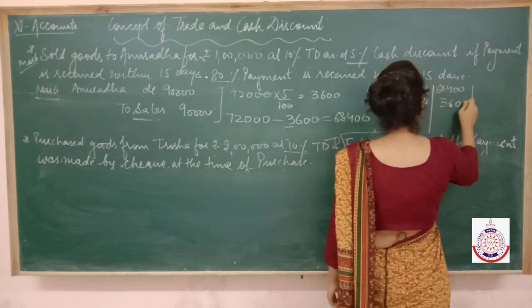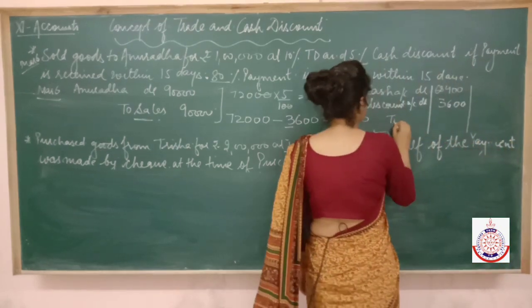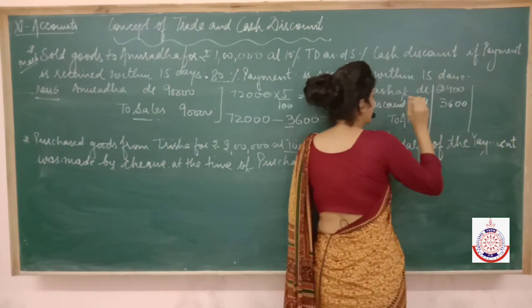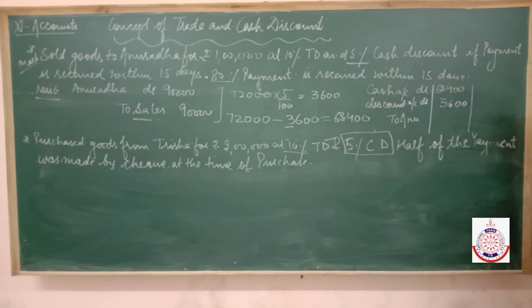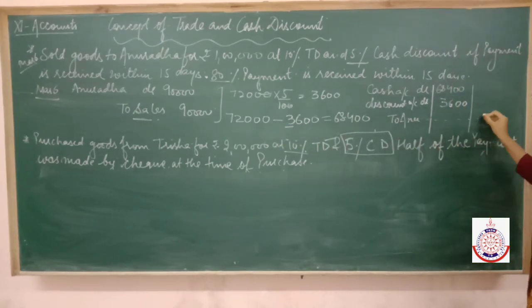3,600. And who is the giver? Anuradha is the giver, no? Total how much Anuradha had to pay us? 72,000. So this 72,000 will be on the credit side. I hope this point is clear to everyone.